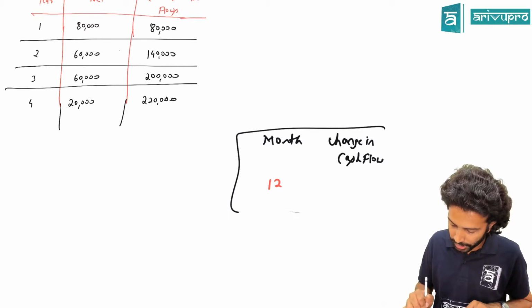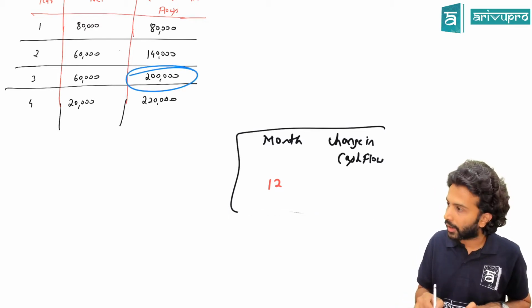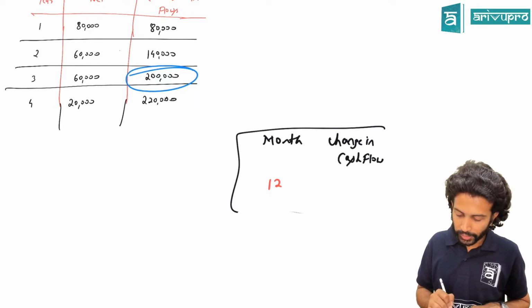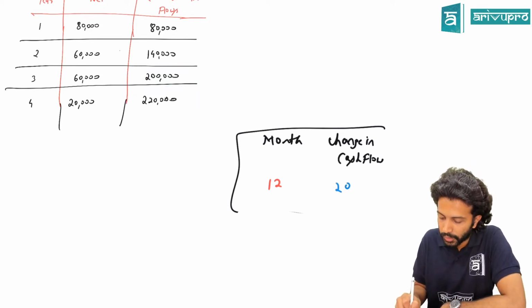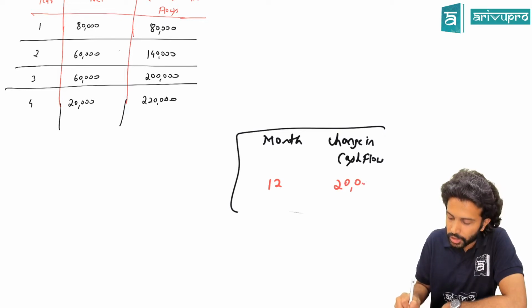How much did your cash flow change? Year 3 it was 2 lakh. By the end of year 4 it became 2 lakh 20,000. That means how much is the change in cash flow? 20,000. Correct? Yes or no, sir?